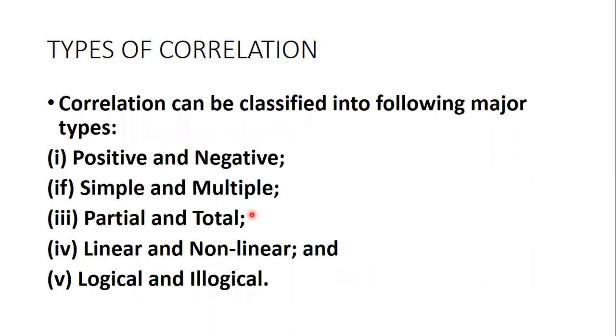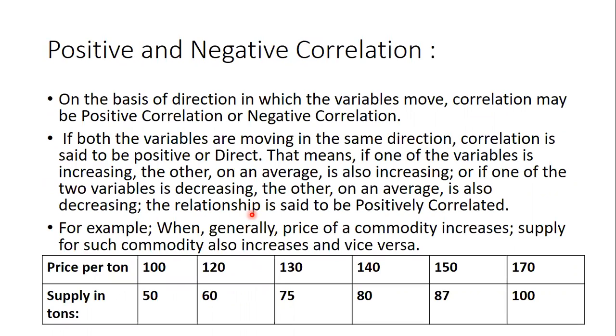Then going on to types of correlation, we have 5 types. The first one is positive and negative correlation, which we widely use. We use this always. Positive and negative correlation means positive is when it is moving in the same direction.